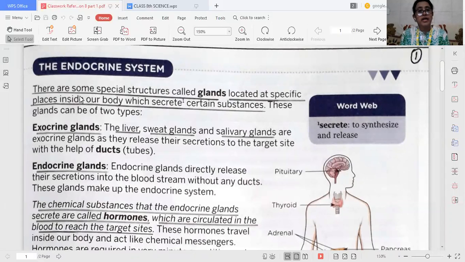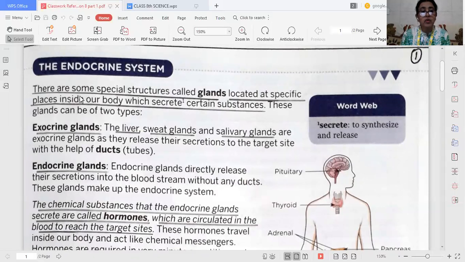There are two types of glands. One is exocrine gland and the second is endocrine gland. Exocrine glands are the glands which release their secretion with the help of ducts. What are ducts? The tubes. So the glands which release their secretion with the help of tubes or ducts are known as exocrine glands. The sweat gland, salivary gland, and oil gland are all examples of exocrine glands.